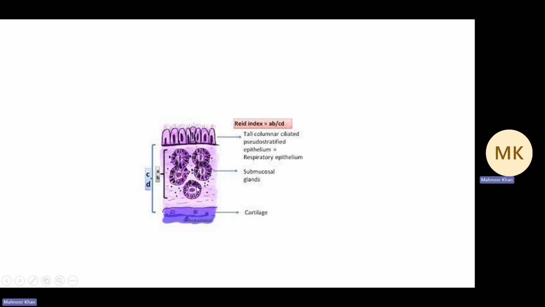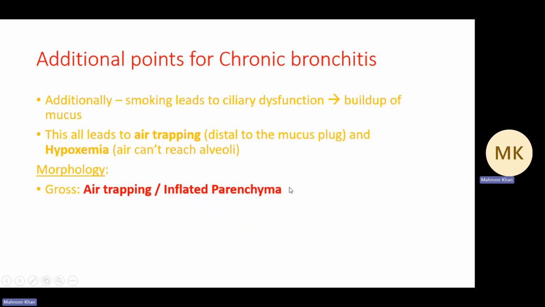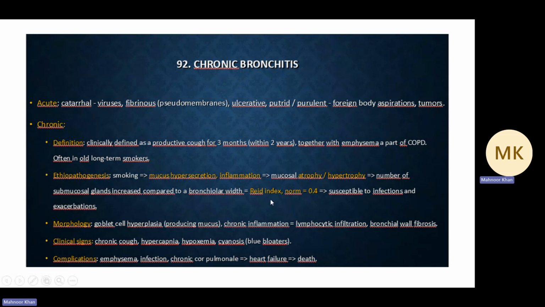The ratio of AB upon CD increases a lot, and we do not like the situation because we don't want so many of these glands. That's when we say the Reid index increases and the situation is bad, so it makes it susceptible to infection and exacerbation.